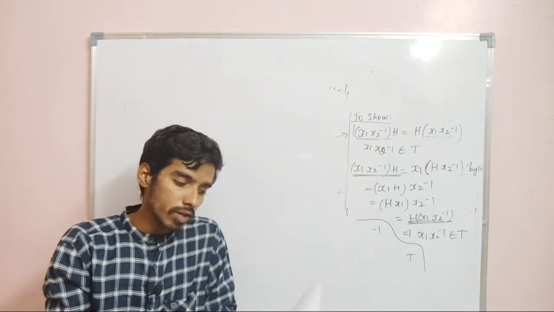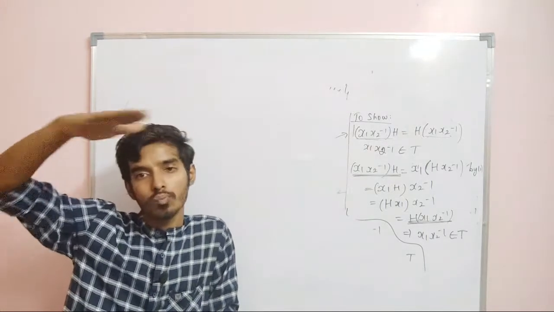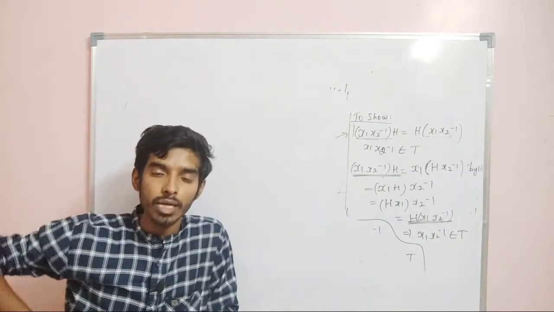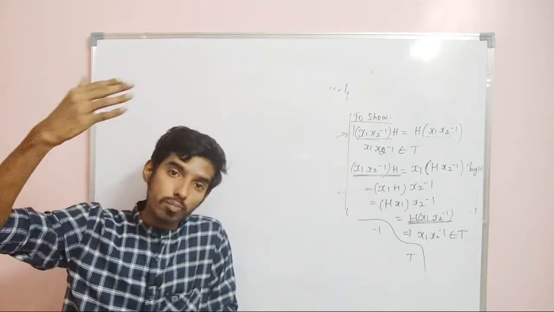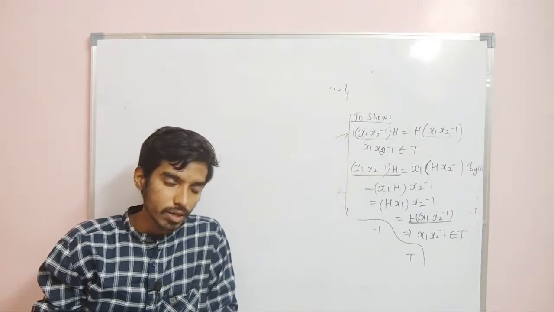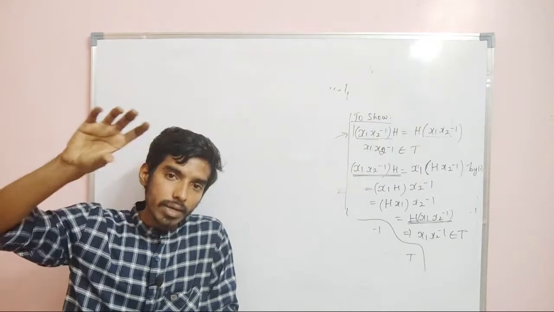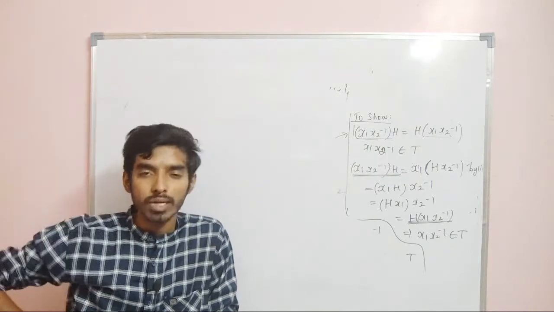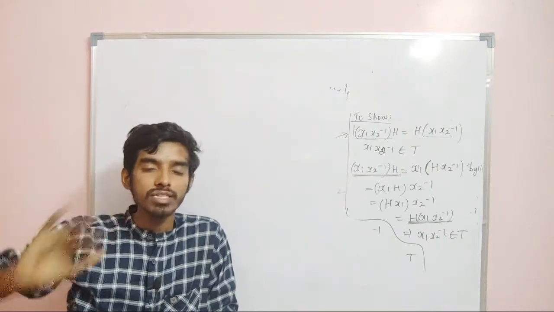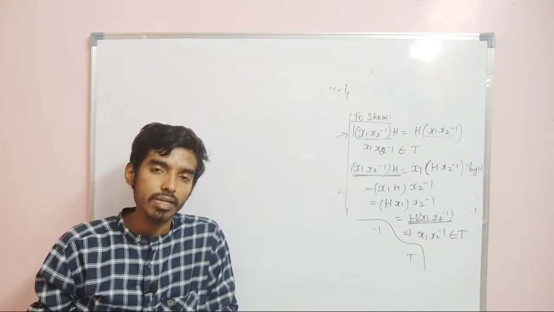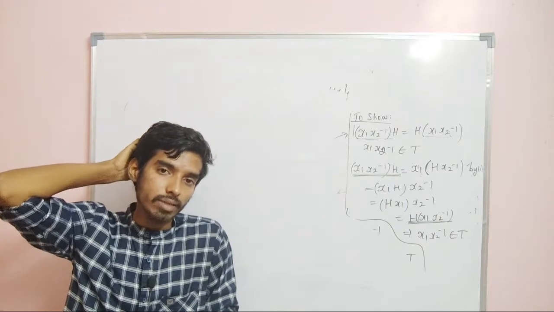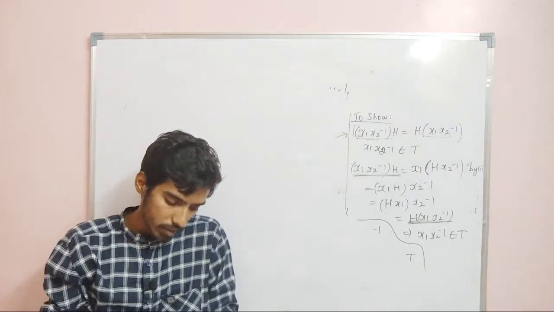Therefore, if a group is abelian, then every subgroup will always have to be abelian. But if the group is non-abelian, then we can have a subgroup which is abelian. I'll repeat: abelian group, then every subgroup has to be abelian. But if the group is not abelian, there can be a subgroup which is abelian. An example is S3, the symmetry group, which is not abelian, but I can have a subgroup A3 which is abelian.